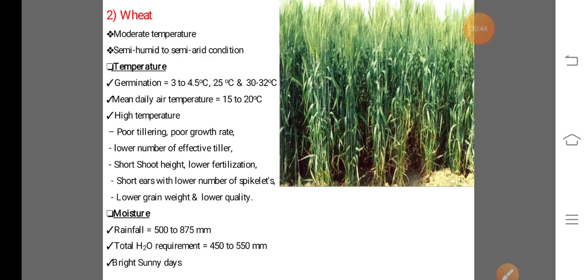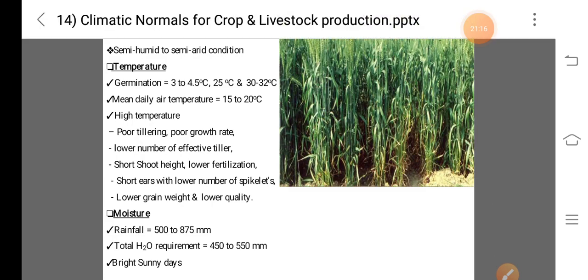In case of the rice crop, from tillering up to the grain filling stage, standing water is required. This sentence is also important for Agri MPC purposes. In Agri MPC, they may ask a question like: in rice crop, the standing water is necessary from dash to dash period, and the answer is tillering to grain ripening stage.